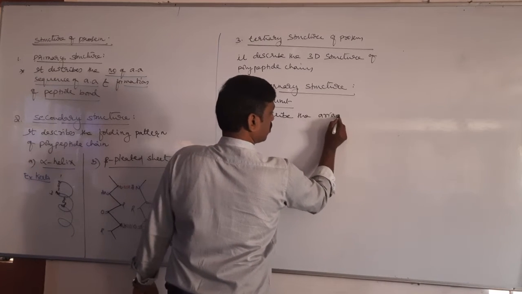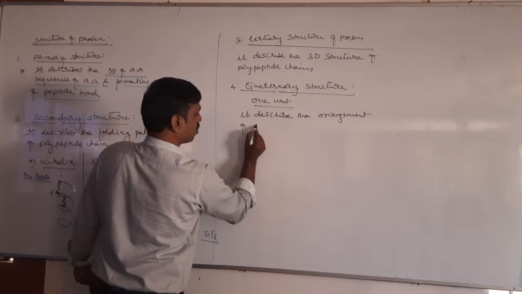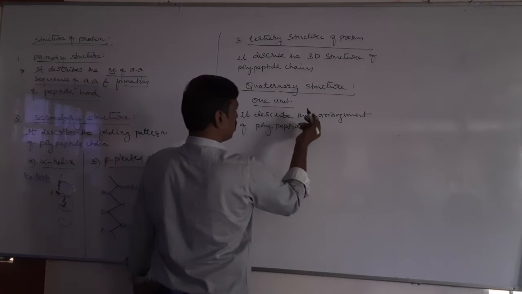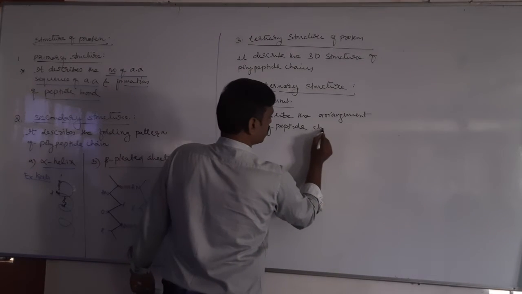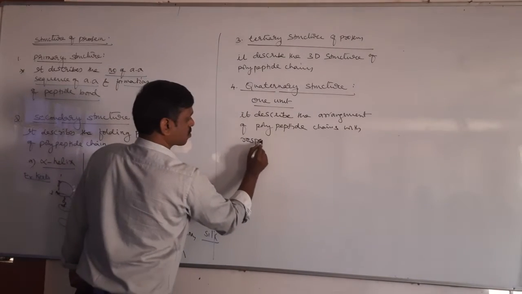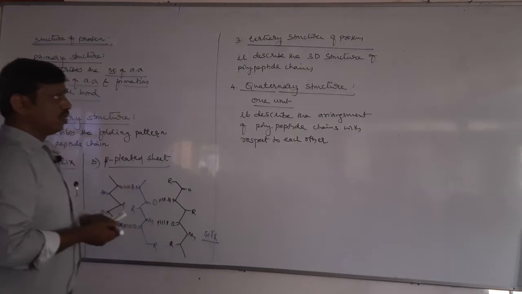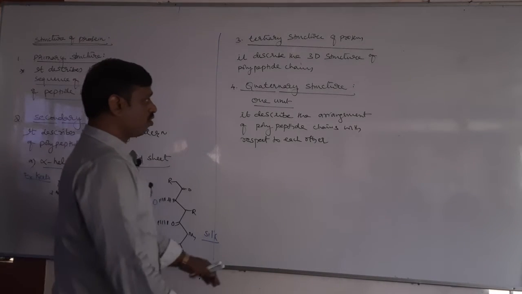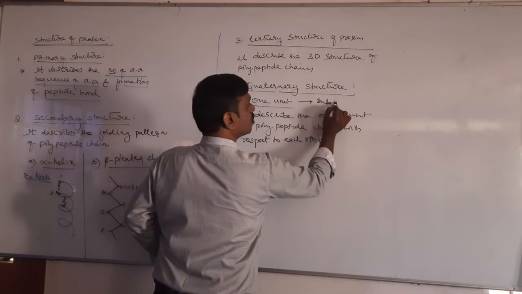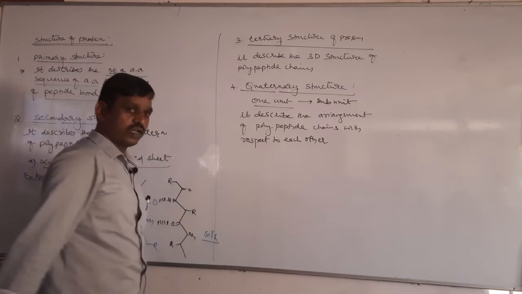Therefore, this quaternary structure describes the arrangement of polypeptide chains, nothing but subunits, polypeptide chains with respect to each other. So quaternary structure describes the arrangement of polypeptide chains. Each polypeptide chain is called a subunit, with respect to each other. So that is quaternary structure.